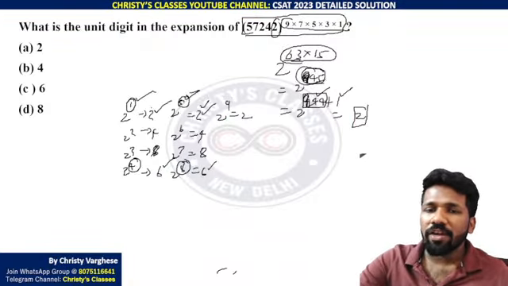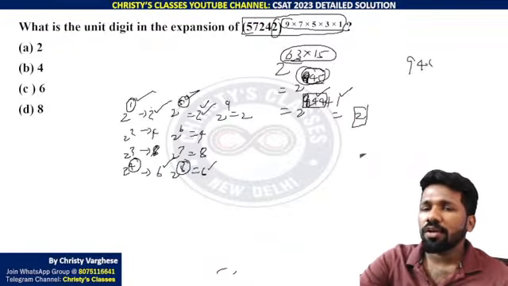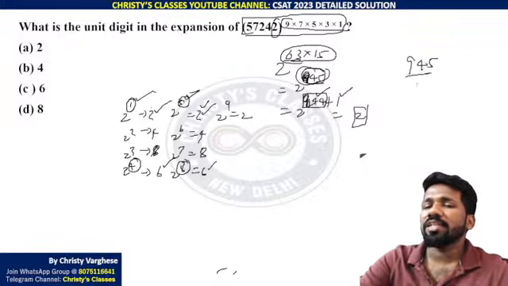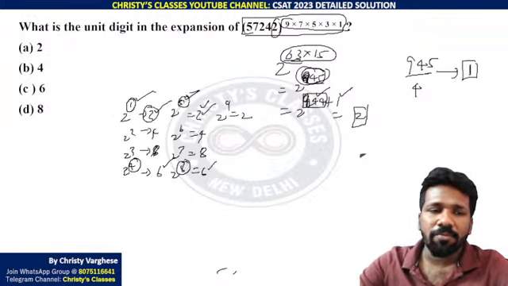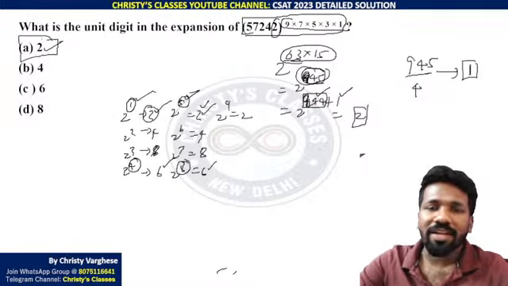Here, 945 divided by 4. Why 4? Because 4 numbers are there in the power cycle. What is the remainder? 1. 1 means the first element in the power cycle. The first element in the power cycle is 2. So 2 is the final answer.